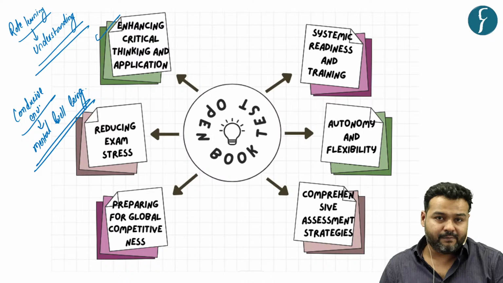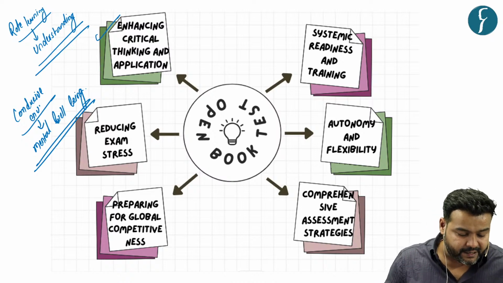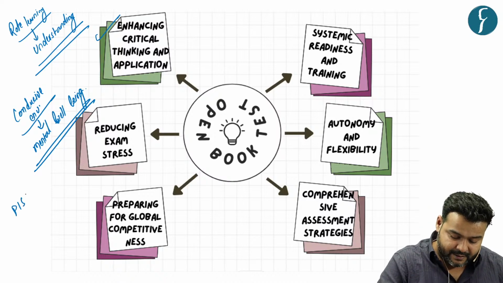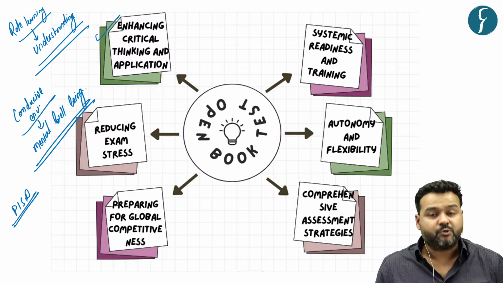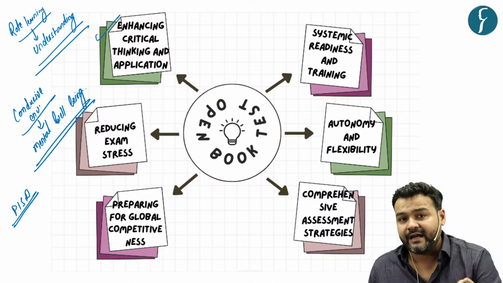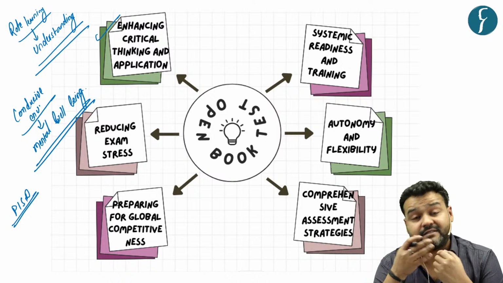They will have more time to invest in their co-curricular activities, and this will help in their overall mental well-being. Thirdly, international competitiveness. International assessments like PISA, the Programme for International Student Assessment, have highlighted the challenges pertaining to rote learning methods in India.